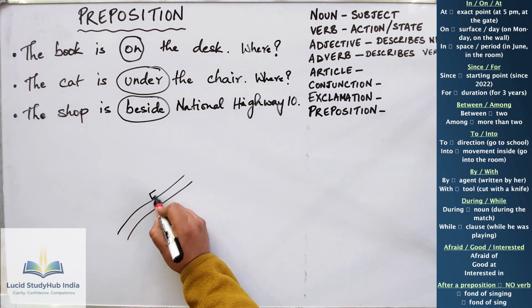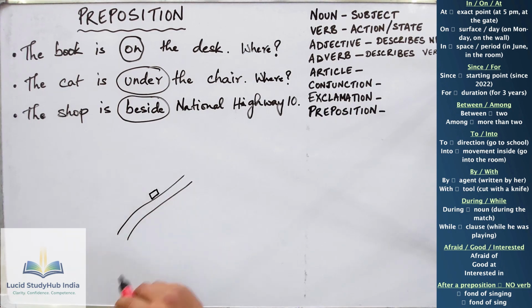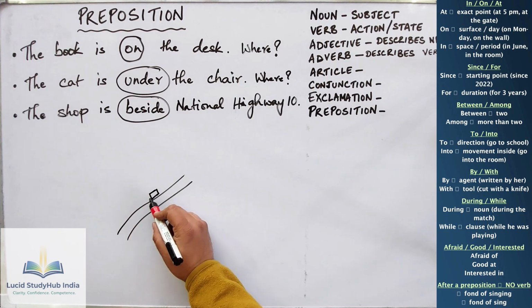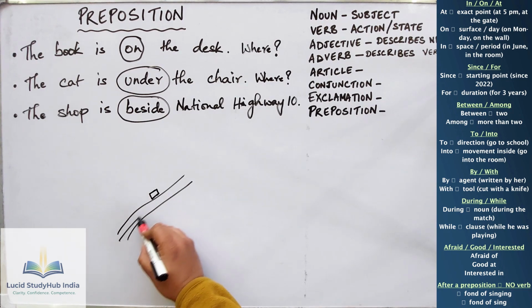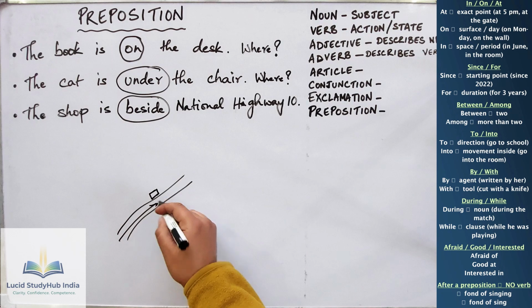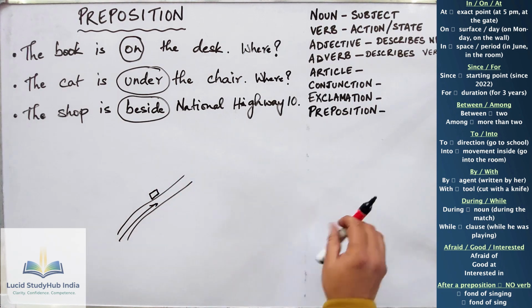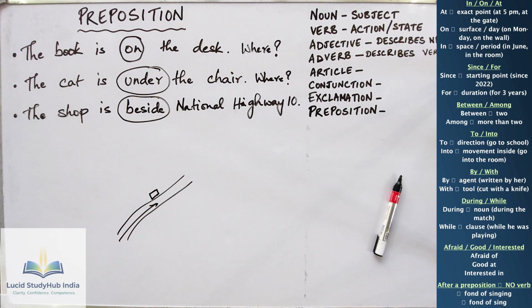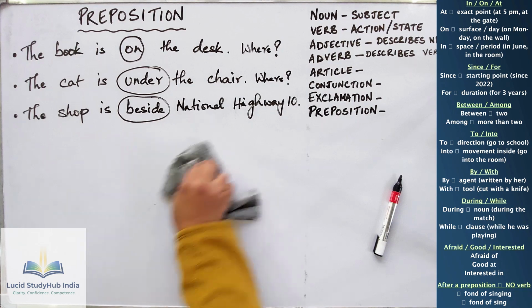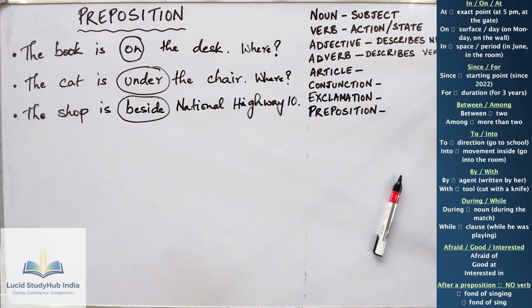Beside the highway. So that's where the shop is. So it tells us where the shop is.